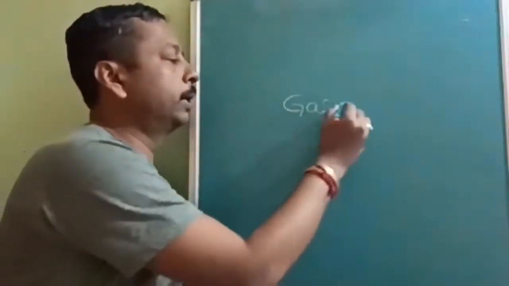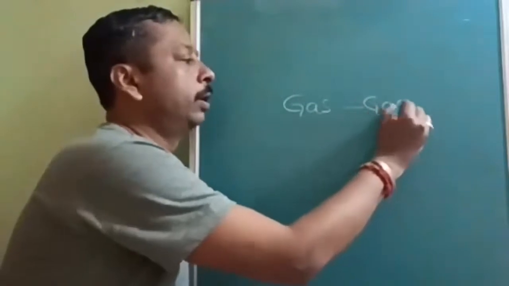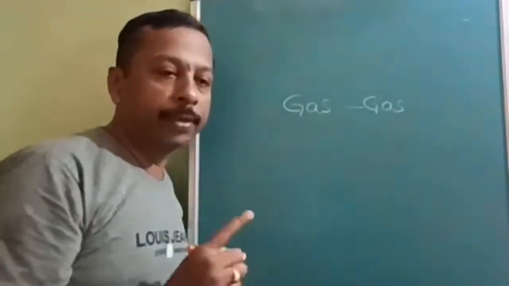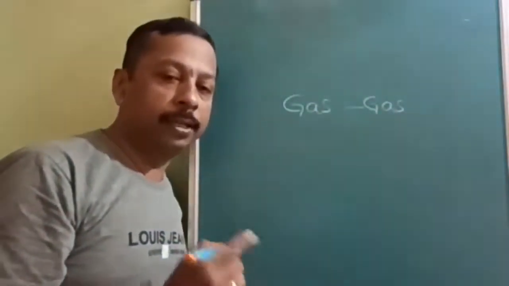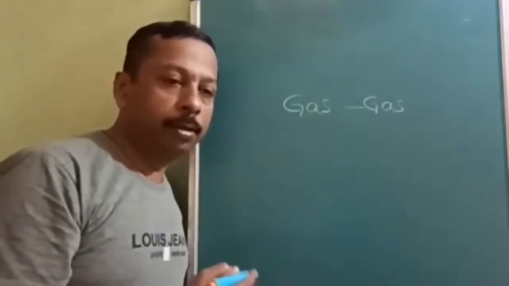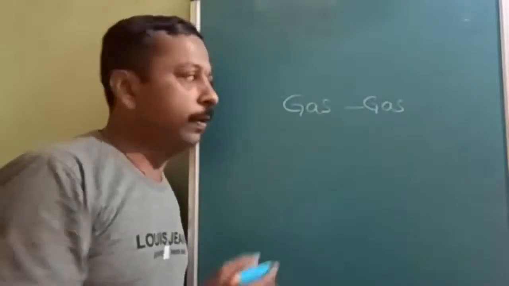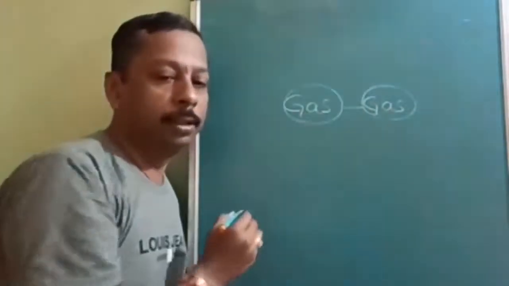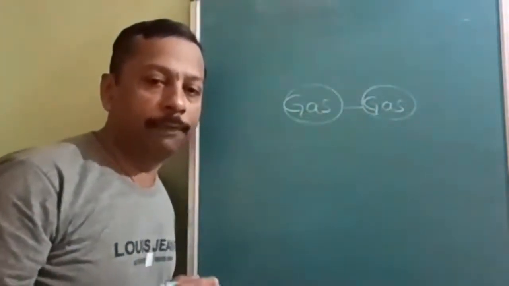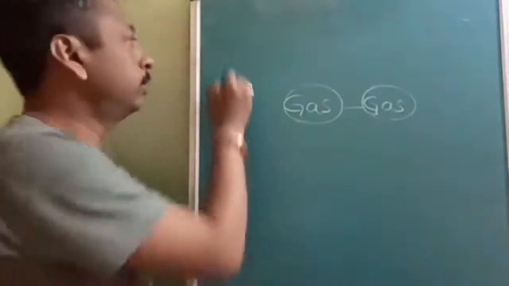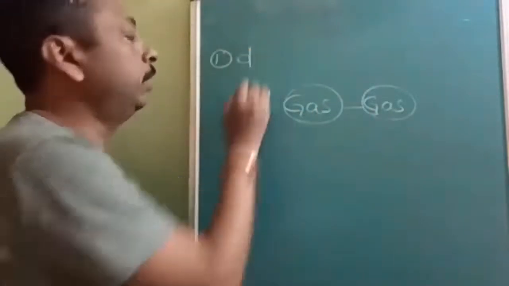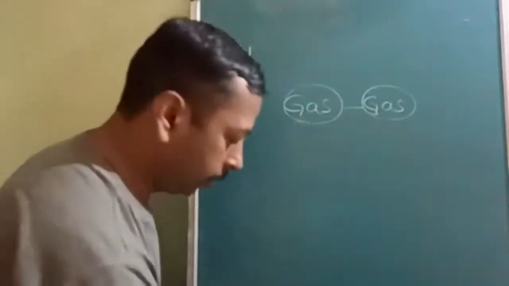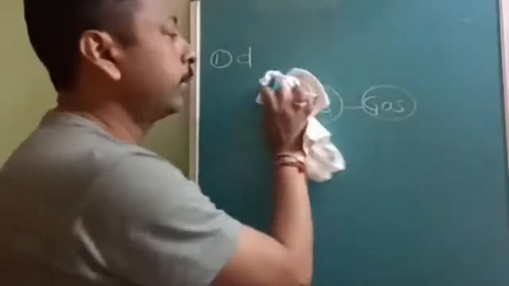How can a gas be adsorbed on a gas? Because one must be the stationary phase and the other must be the fluid, or mobile phase. Here this is also a mobile phase, and this is also a mobile phase. So there cannot be an interface between gas and gas. The first answer is D. Is it understood? Now let's see the next question.